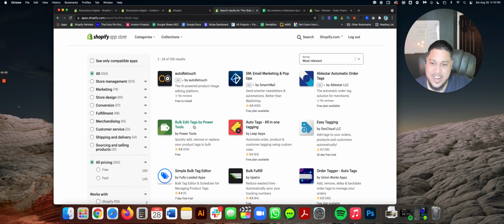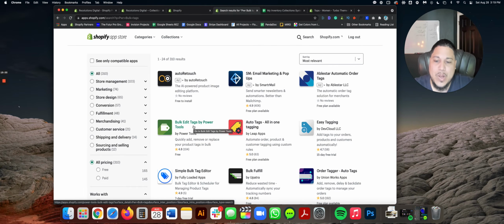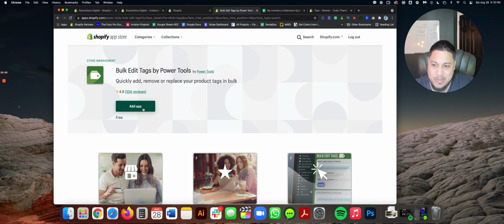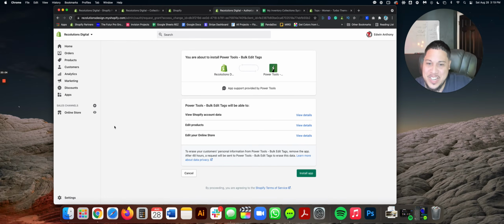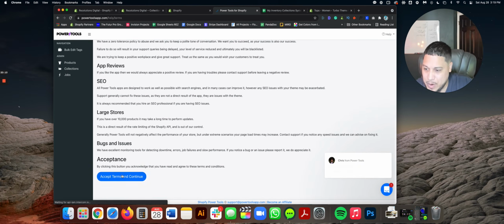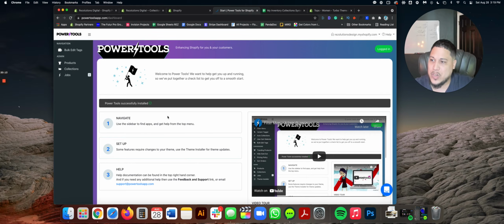This guy right here, Bulk Edit Tags by Power Tools. Get this installed into your website. It's free. I don't get a kickback. I use this all the time. It's a very, very good app to save a lot of work. It doesn't inject any code to your customized theme or anything like that, so you guys don't have to worry about that. I'm going to go ahead and accept the terms on this.